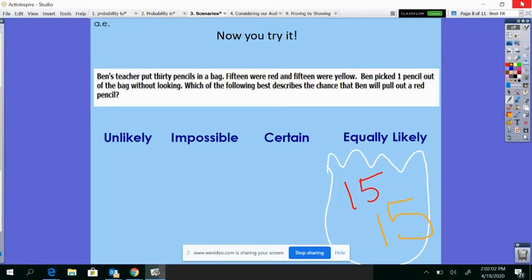And 15 are yellow. Sorry, that's orange, but my pencil stopped working on me. There it is. Okay, so Ben picked out one pencil out of the bag without looking. So which of the following best describes the chance that Ben will pull out a red pencil?